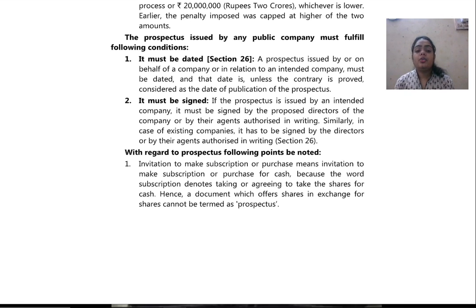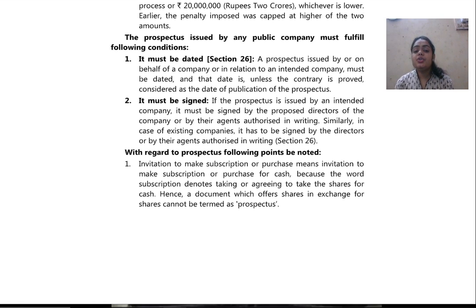Next, with regard to prospectus, the following points are to be noted. Invitation to make or purchase means invitation to make subscription or purchase for cash, because the word subscription denotes taking or agreeing to take the shares for cash. Hence, a document which offers shares in exchange for shares cannot be termed as prospectus. So, what does this mean?